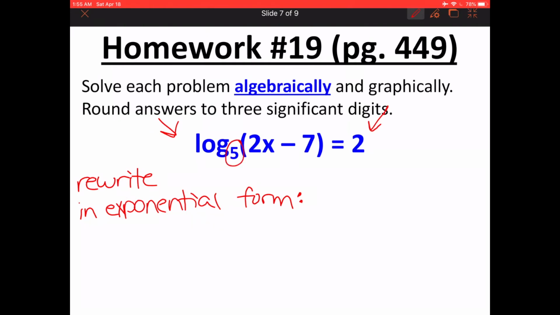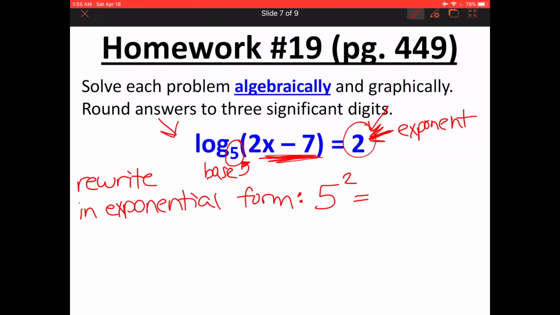So if it is log base 5 in exponential form, 5 is going to stay my base, and the number that's over here by itself on the other side of the equal sign is going to become my exponent. So I'm going to have 5 squared equals, and it's going to equal whatever you're taking the log of, equals 2x minus 7.